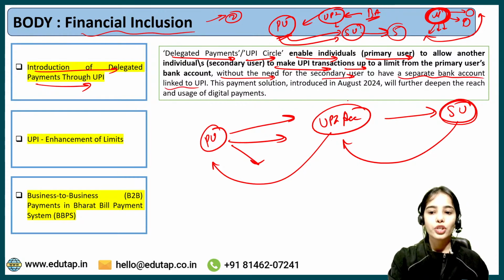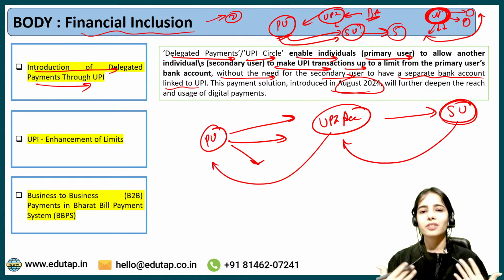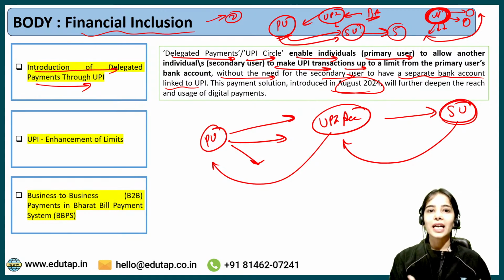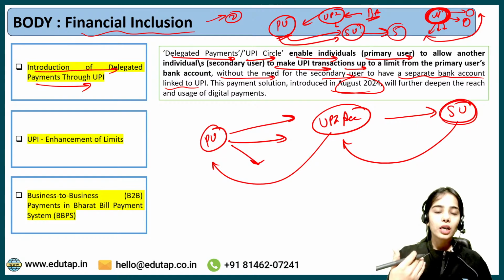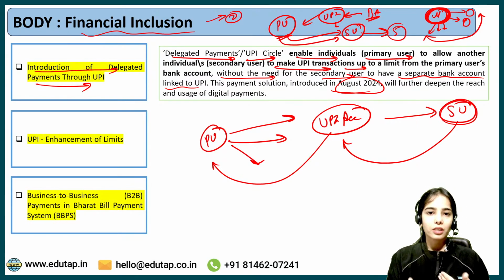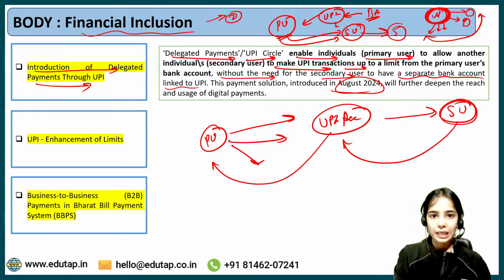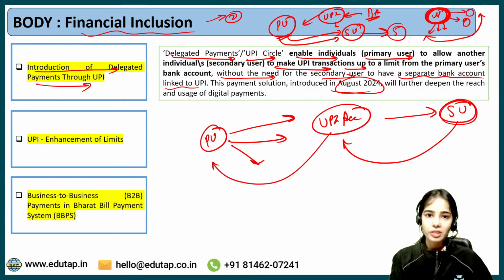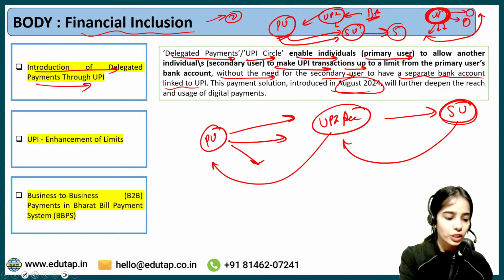So this payment solution was introduced in August 2024. It is very helpful for people that have children, or want to provide the access of their UPI account to someone else. Like, I want to provide the access of my UPI account to my younger sibling who is going out to study. Now I want him to be able to get access to money when he requires books, or stuff for himself. So this is a very good facility for delegated payments.